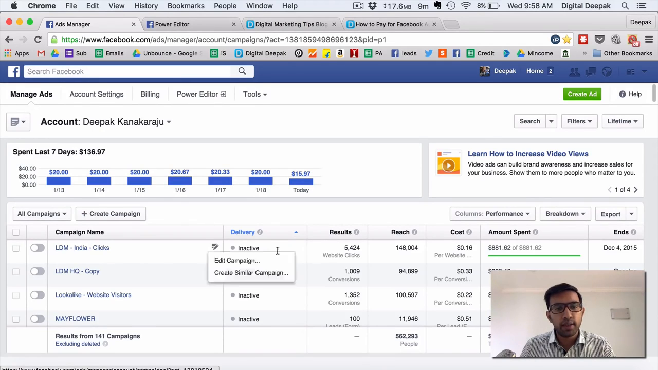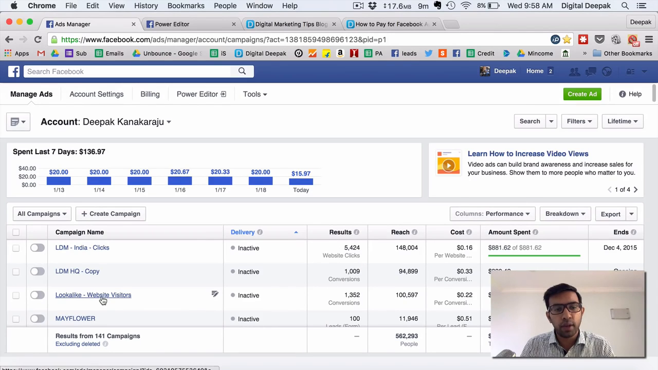Here you can see that this is a click based campaign. This is website clicks, and I have got 5,424 clicks at 16 cents per click. So this is $881 I have spent on Facebook. I have also run a conversion campaign. Here you can see 1,009 conversions from 94,000 people to whom this ad was shown, and this is 33 cents per conversion. I will show you all types of ads. You can run a click based ad, or you can run a conversion based ad also.